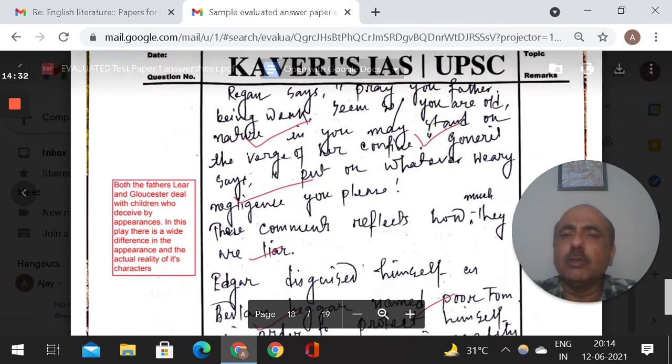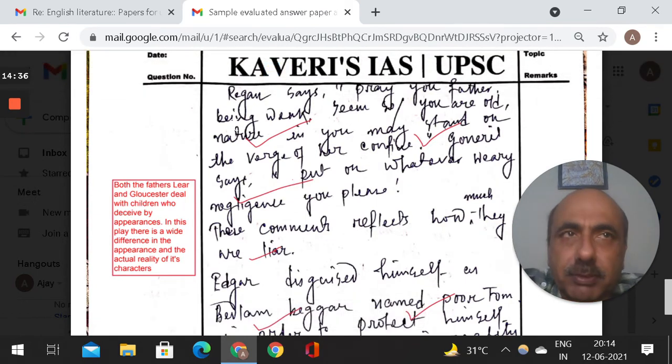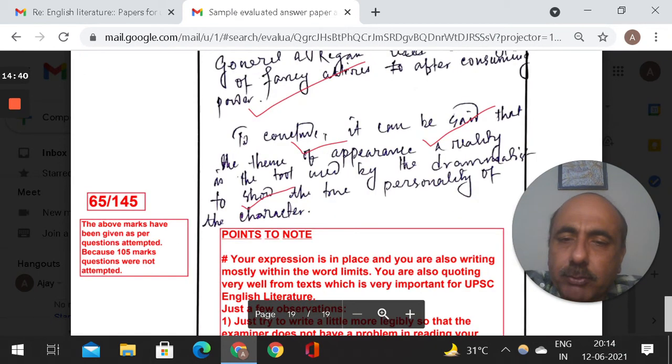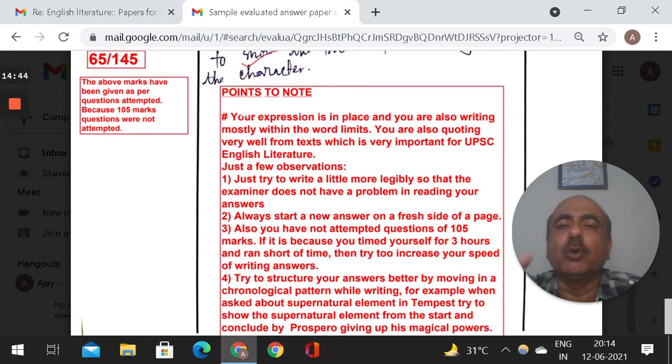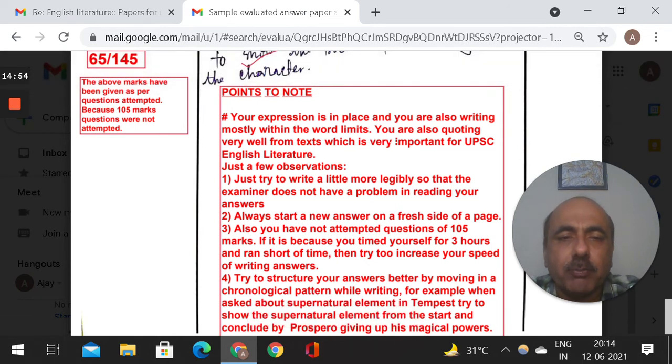Supposing you take 3 hours to write a paper, I also take 3 hours to evaluate your paper, because I read your style. Then whatever corrections I keep giving by the side of the question, and in the end, friends, you will always find points to note. So you submit a paper to me, then I write these points to note: your expression is in place and you are also writing mostly within word limits. You are also quoting very well from the text, which is very important for UPSC English literature.